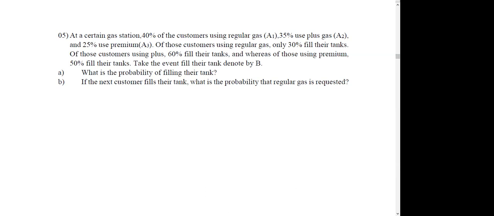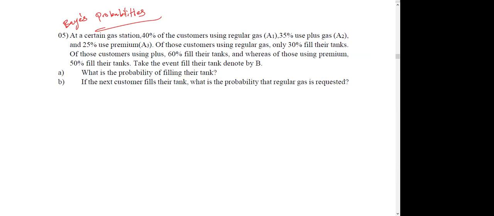This is a Bayes type question, like total probabilities and everything.